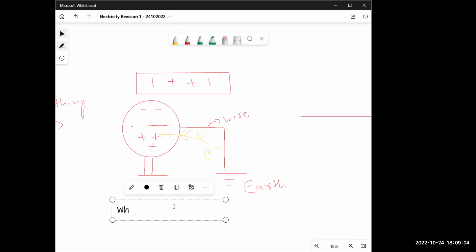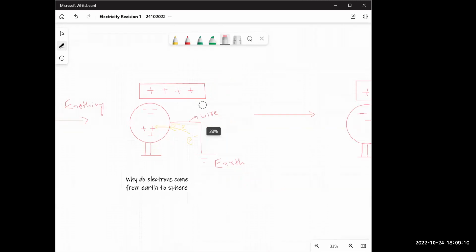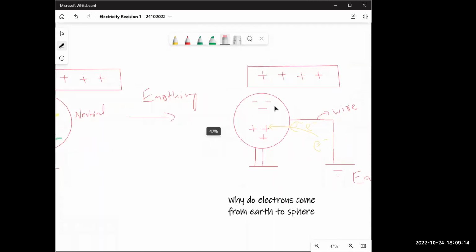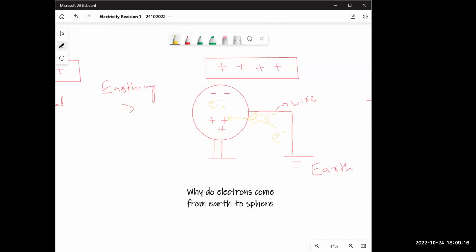Because the sphere doesn't contain any. Well, the sphere does contain some. Look, it has the positive and negative charge above. It has these electrons, right? Negative charges are basically electrons, because we know negative is because of the electrons. Okay. If I already have electrons, why are more electrons coming?